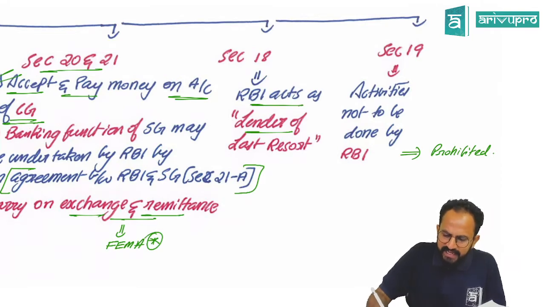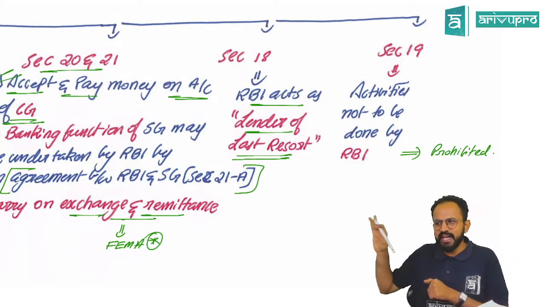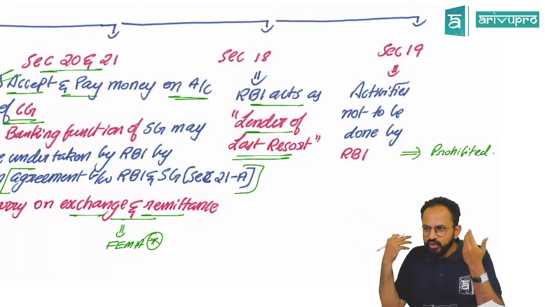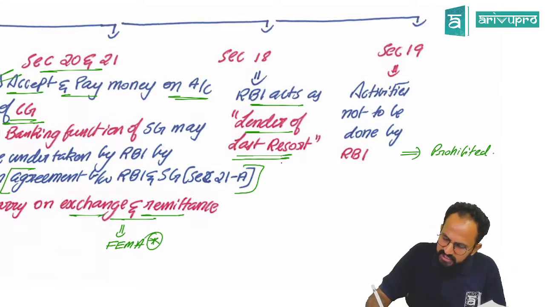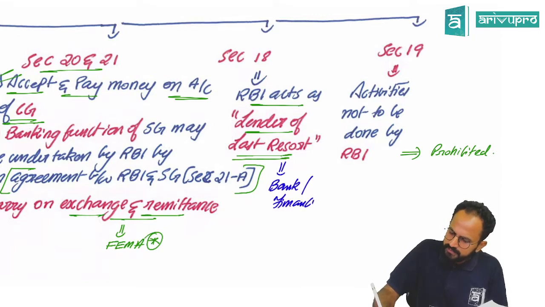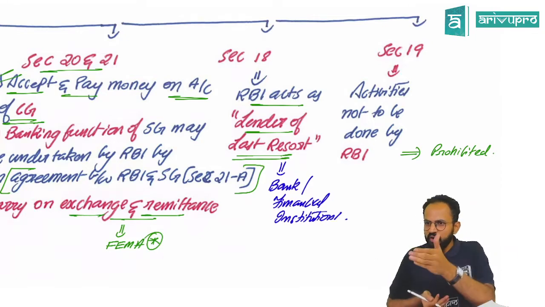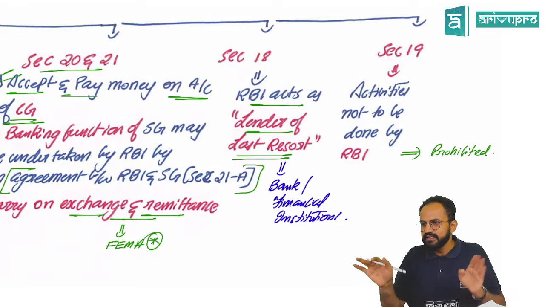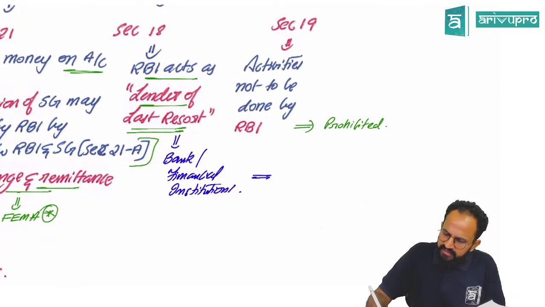Sir, section 18, again an RBI function. RBI acts as lender of last resort. What is this, sir? Lender of last resort. The name itself says, when you are no longer having money. Who? Basically the banks or financial institutions. Sir, when we don't have money, when we are almost about to fail, you can go to RBI. RBI will help you. The best example in recent times was Yes Bank.